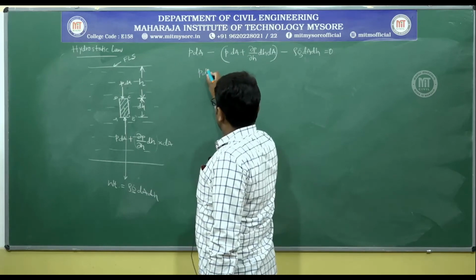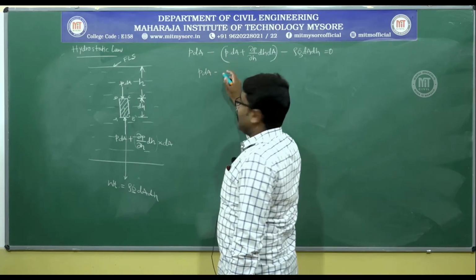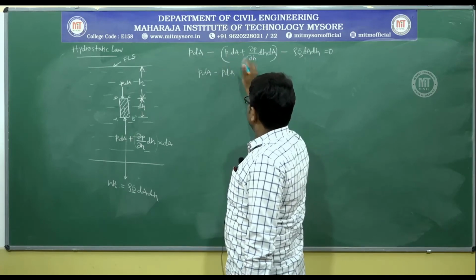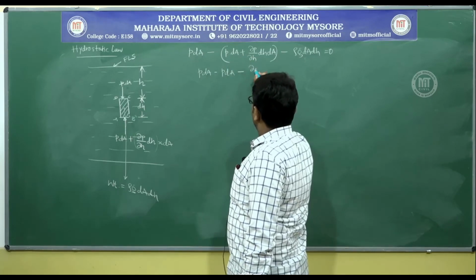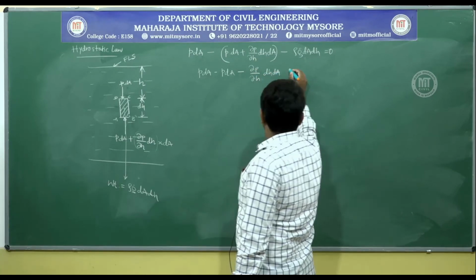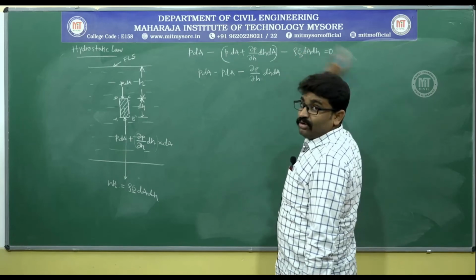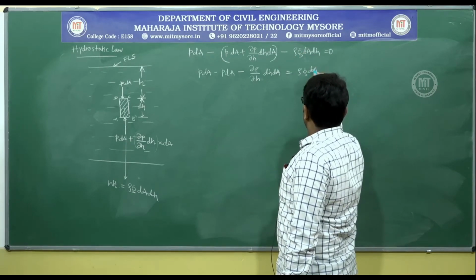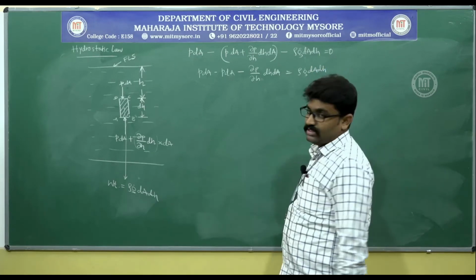So P into dA minus, I will open the brackets, P into dA minus, into plus, again a minus, dou P by dou H dH dA. I will send this to the other side, is equal to rho g dA dH.